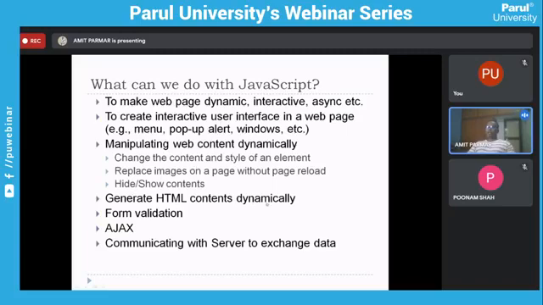Generating HTML content dynamically. As I said, you can do something like this. You want to make certain pages, so I'll just give an example. As I said about your result page, when you check your result, there is no ready-made HTML page that is simply loaded on the internet. The data in tabular format comes from some server side backend, and when it comes to the front end in your browser, it is not actually an HTML page which is there straight away, right? It is dynamically created.